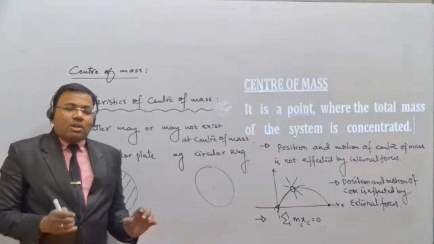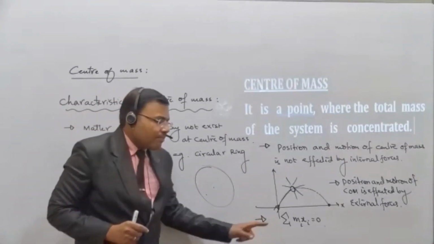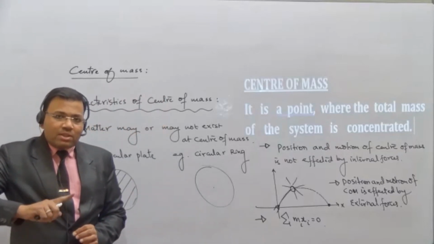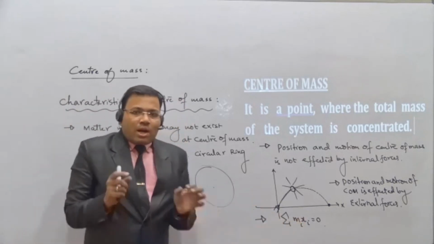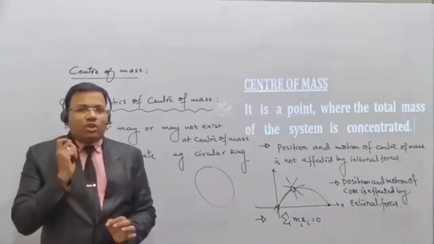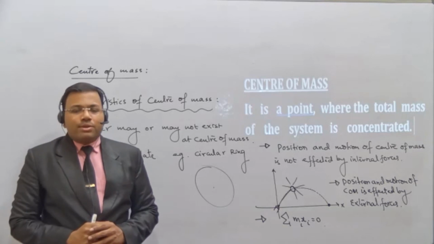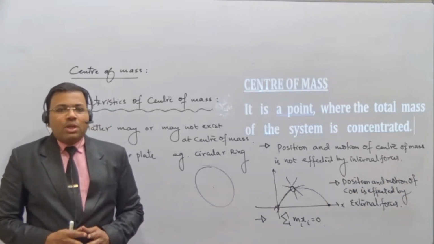I repeat once again, what do you mean by this? Sigma means it is the sum of the moments of the masses. Moments means we have to multiply with the distance, what I have done here, mass into distance. If you do mass into distance for every particle about the center of mass and add them all, then the answer will be 0. That is again one of the characteristics or properties of the center of mass.